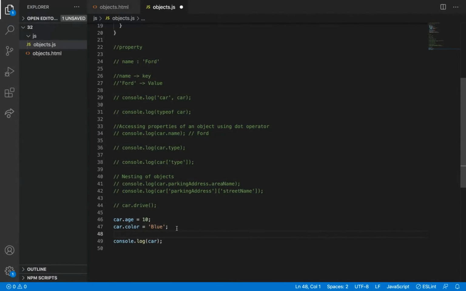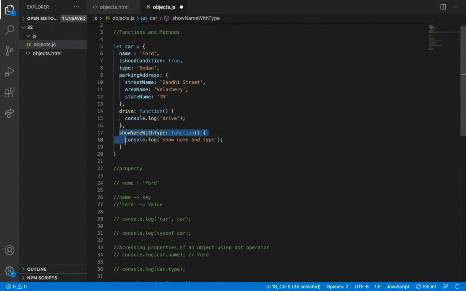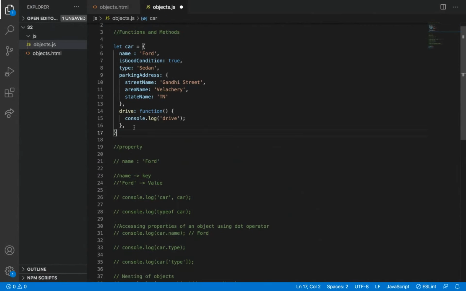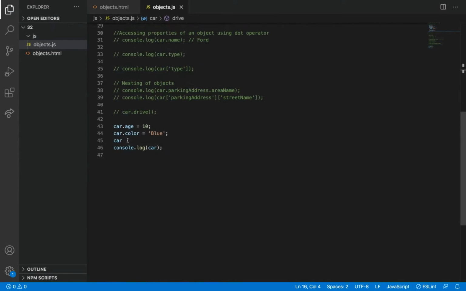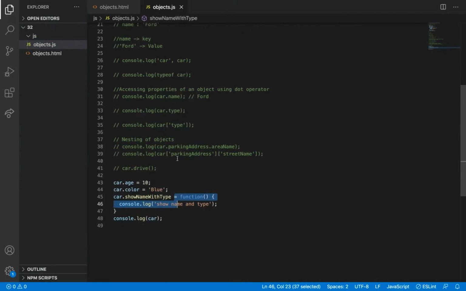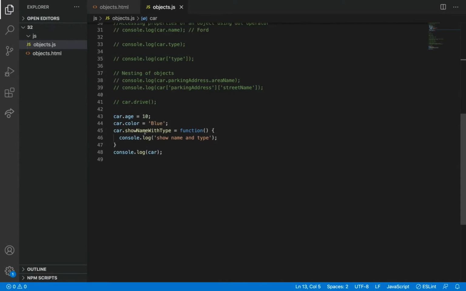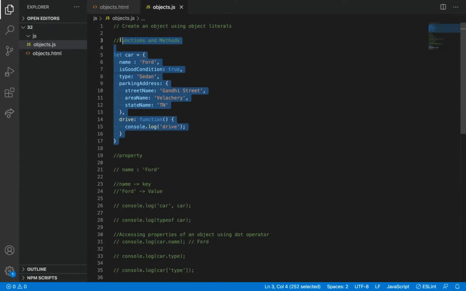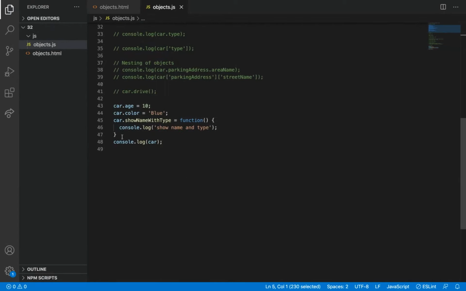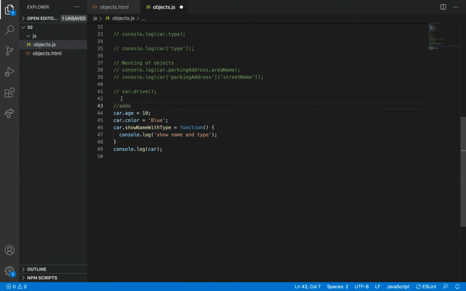I'm removing this, and instead of this, I can add a function like this. But here an equal to sign should be there, because we are not adding it inside the object, we are adding a function after creating an object. We have created an object here, but we are adding some more properties to the object.